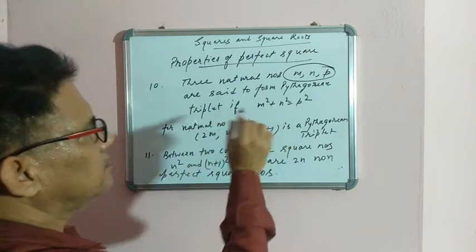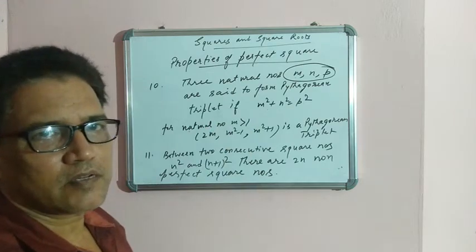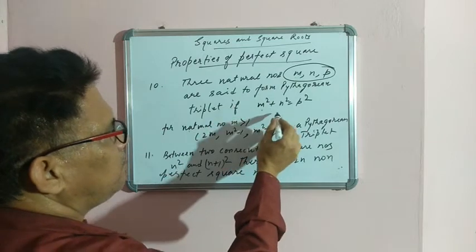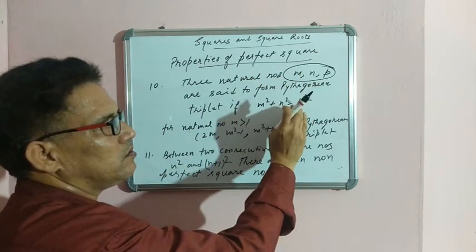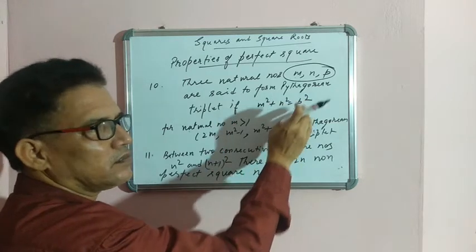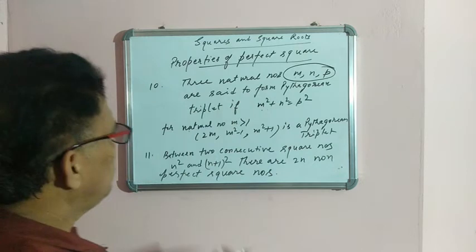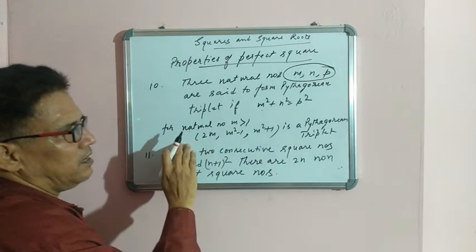Pythagorean triplet means they will satisfy the Pythagoras theorem.